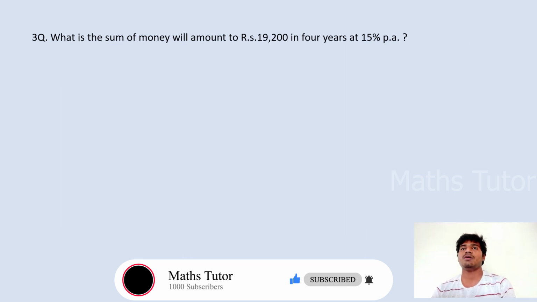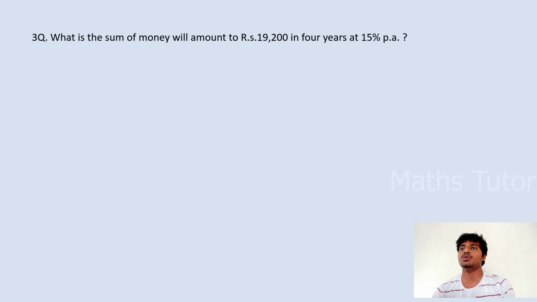Okay, the next question is, what sum of money will amount to 19,200 in 4 years at the rate of 15% per annum? Here we need to find the sum of money, that is, the principal amount. If the question says "amounts to", it means principal plus interest. Here the amount 19,200 is principal plus interest. In 4 years, the principal plus interest becomes 19,200 at the rate of 15% per annum.